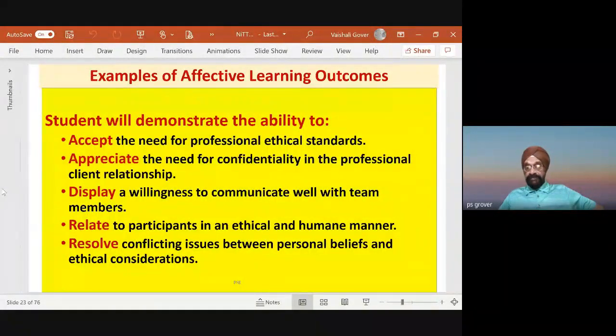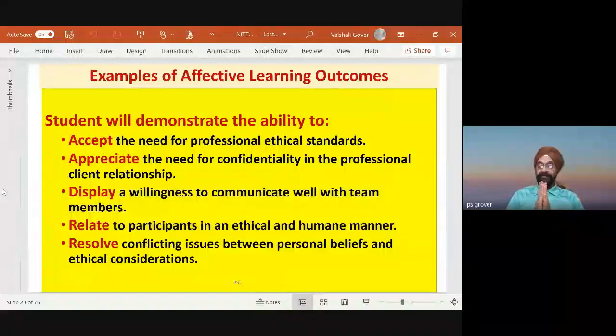How do I write this? Student will demonstrate the ability to accept the need for professional ethical standards. Appreciate the need for confidentiality in the professional-client relationship. Display willingness to communicate well with the team members. Relate to participants in ethical and humane behavior. Resolve conflicts. There will be conflicts when the students are working on a project. There will be conflicting situations, negotiating techniques, conflict resolution, and those.